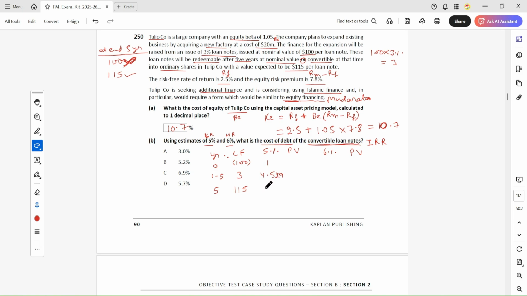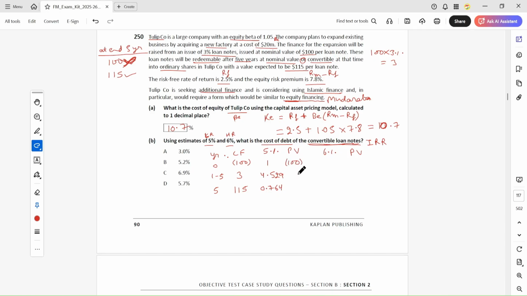And for the fifth year we have the discount factor, which is this. Okay, now we have to calculate it. So the present value is this.